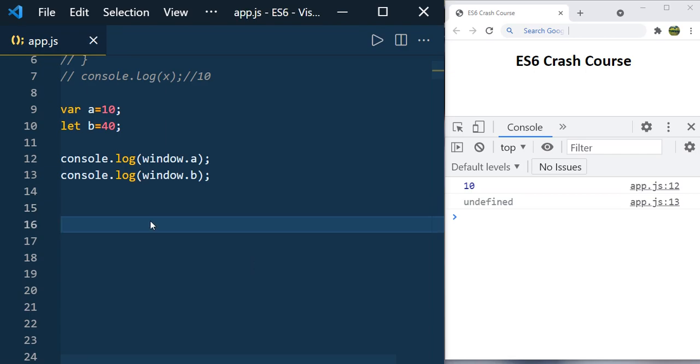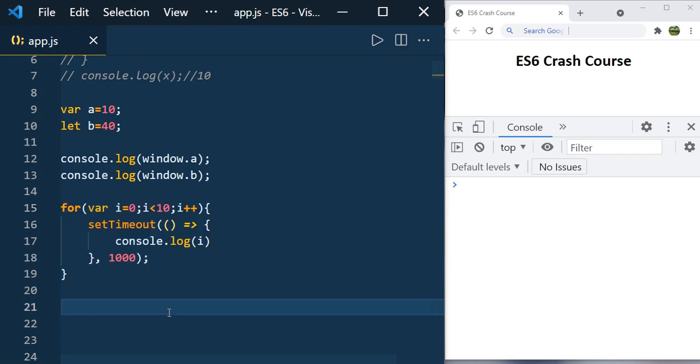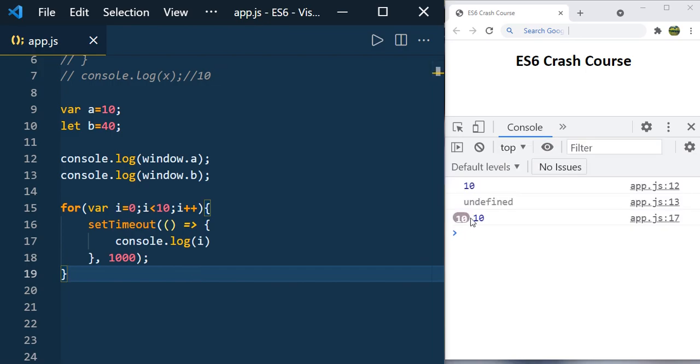Now let us see the most important and commonly asked interview question. To save time, I just paused and wrote the code. I am sure you might have come across this interview question or this kind of code, where you have a for loop and inside you have setTimeout and are printing the values from 0 to 9. If you run it, what will be the output? 10 is printed 10 times. Actually it should print from 0 to 9, but it prints 10.